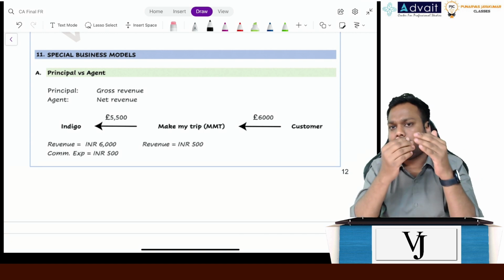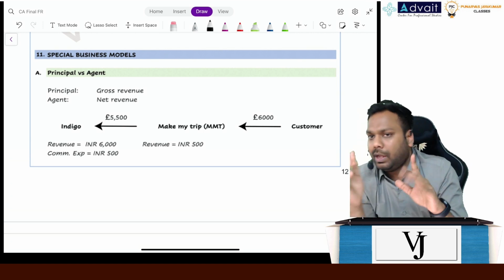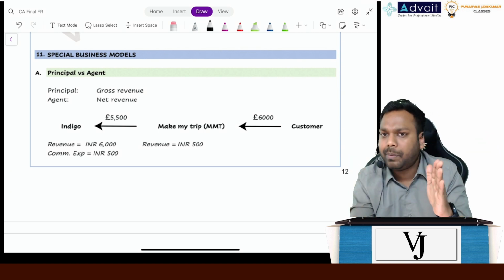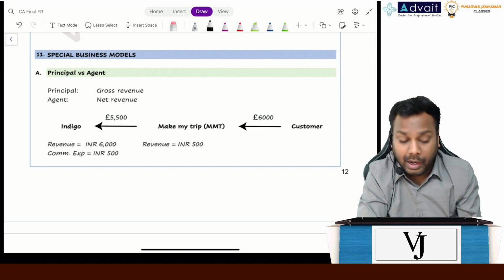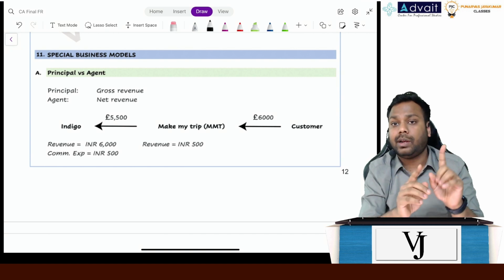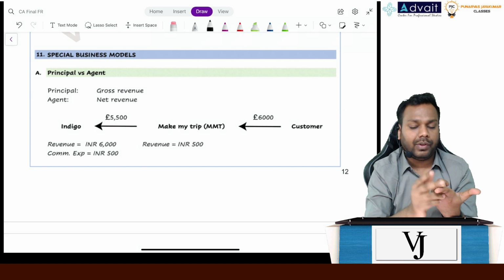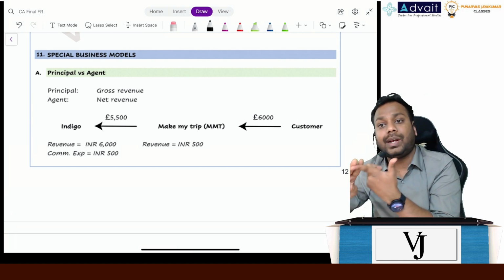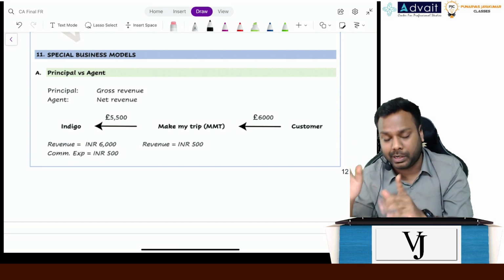Now, moving on to step number 3, transaction price. Transaction price can be fixed, can be variable. If it is fixed, fine. If it is variable, we'll assess whether it can be included based on the current estimates or not. If it has to be included, we'll measure it using expected value or the most likely method. After we have measured it, if the estimates change, we'll use the cumulative catch-up adjustment method. Very good.